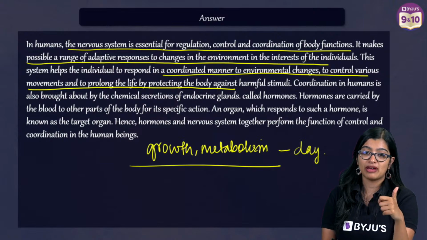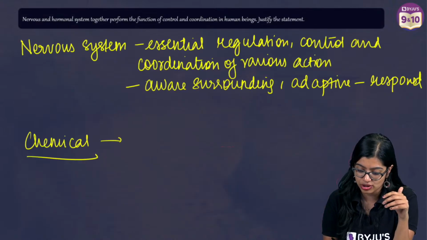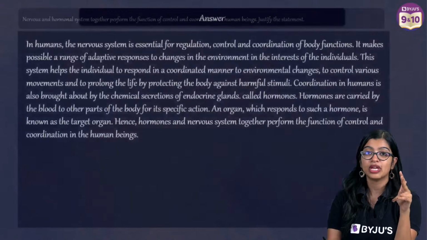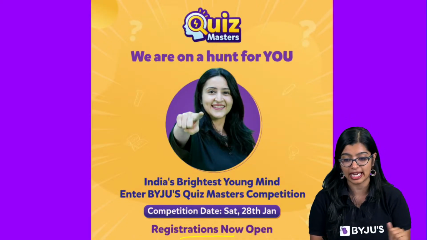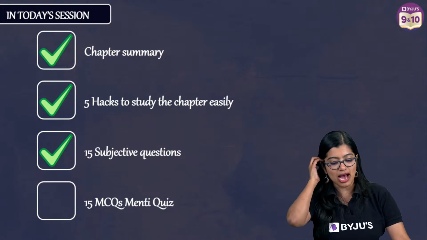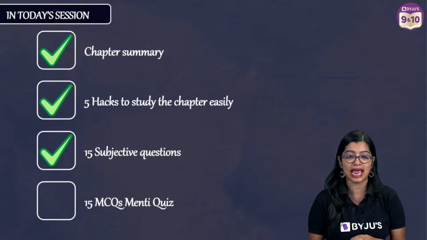So going back to the previous one, we have justified it, right? The question said, how are they working together? They are working together because we are able to balance what's happening outside to what is happening inside. And with this, everyone, we have finished 3 things.